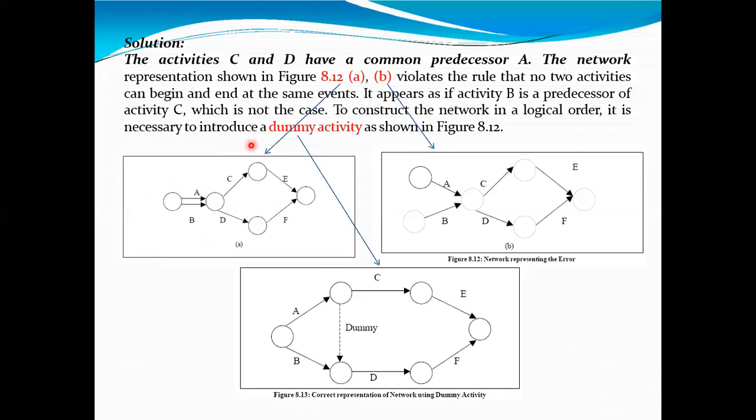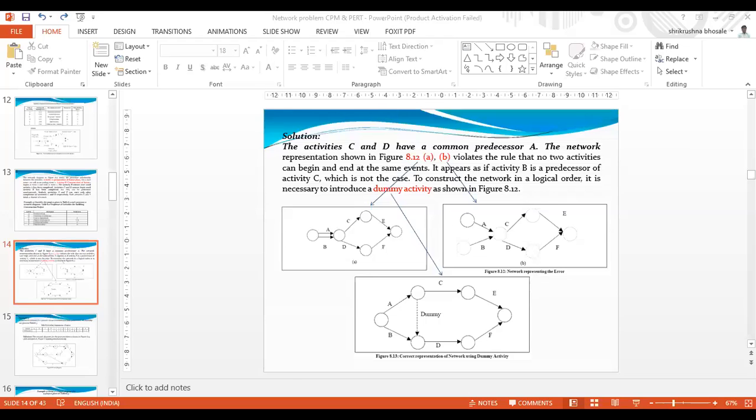Please unmute yourself and talk to me without writing in the chat box. I am waiting for your reply. It is very difficult for me to understand whether you understood this point or not. Diagrams are in front of you.